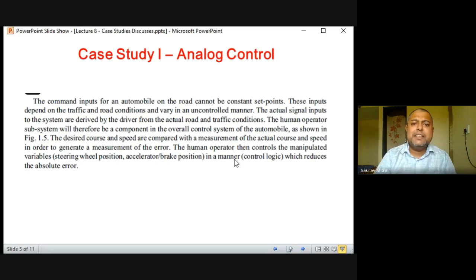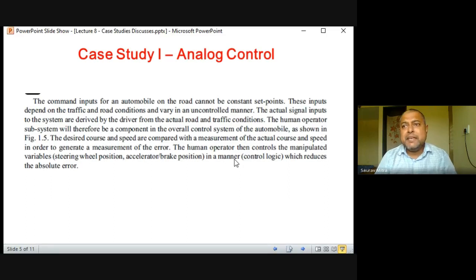This is the last slide in analog control, that is automobile control: the command inputs. There are two command inputs, one is speed, another is the vehicle direction. The command inputs for an automobile on the road cannot be constant, cannot have constant set points. You cannot say that I will always be running at 30 kilometers per hour or always at 100 kilometers per hour. It cannot happen because it's a dynamic system. That's why for vehicles it is very important to have an adaptive controller. There are different types of controllers, and one of them is very important, the adaptive controller.